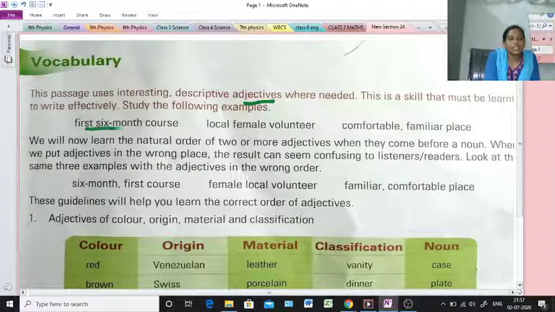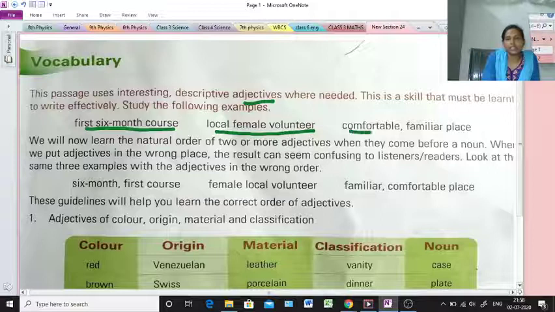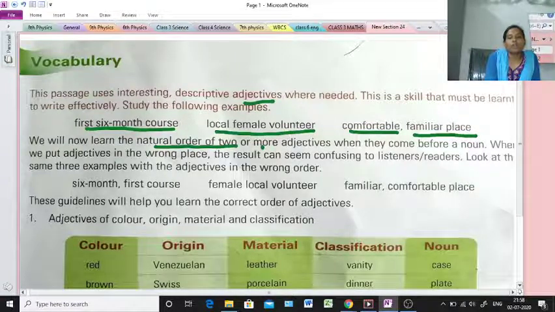First 6-month course. Local female volunteer. Comfortable, familiar place. We will now learn the natural order of two or more adjectives when they come before a noun.